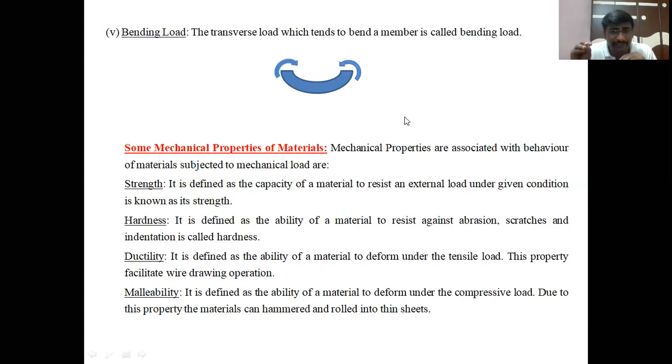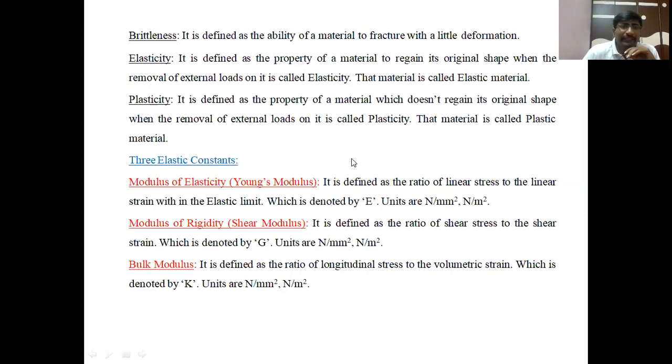That is the ability of a material to deform under compressive load. Due to this property, we can roll or hammer the material into thin sheets. Next property is brittleness, also called brittility. It is defined as the ability of a material to fracture with little deformation. In this type of material, not much deformation occurs before fracture when an external load is applied. That property is called brittleness.